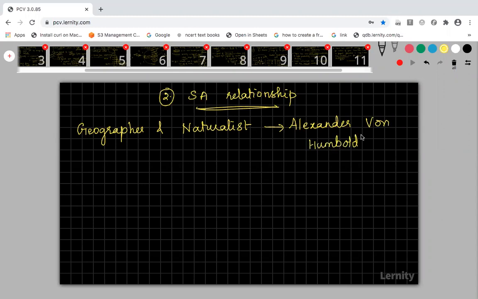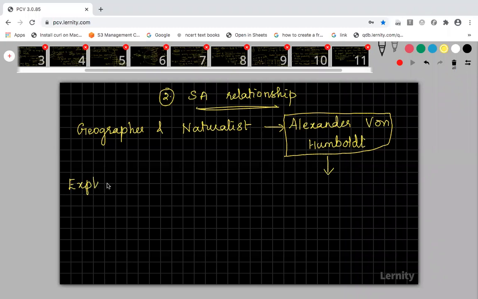This time in the board exam they asked a question relating to this species area relationship. They asked one question for 3 marks. This Alexander von Humboldt was a German geographer and naturalist who belonged to Germany. He was doing some exploration.